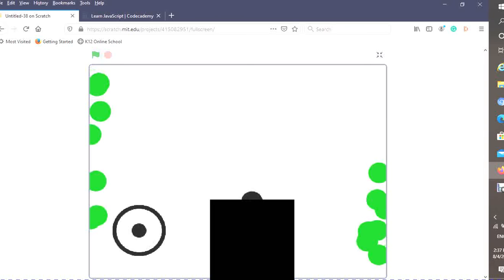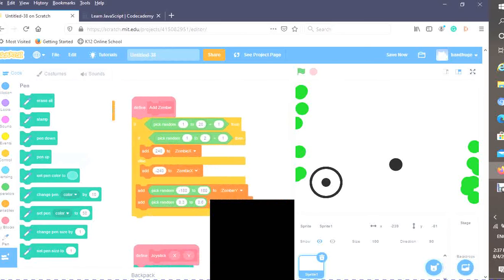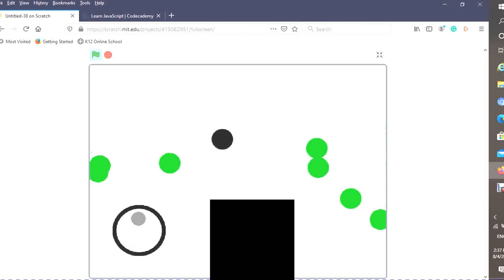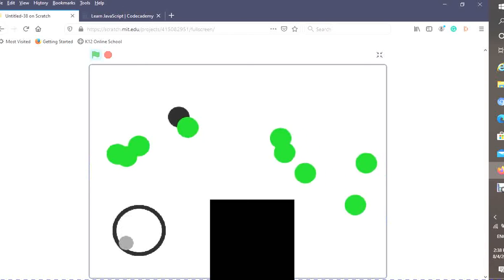Okay, so the zombies are sort of slow, so I'm going to maybe up their speeds to 0.3 and 0.6. And I'm also going to change the likelihood that will happen. So pick random 1 to 50. So now there should be less zombies on screen. Okay, there are our zombies. They are all moving towards the player.